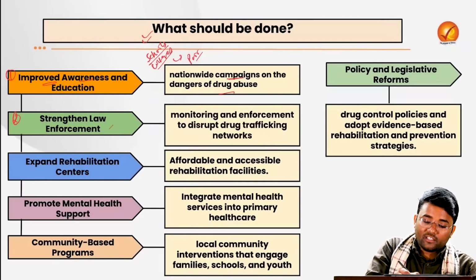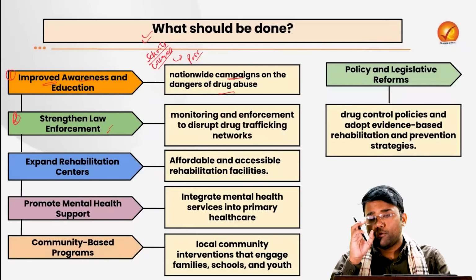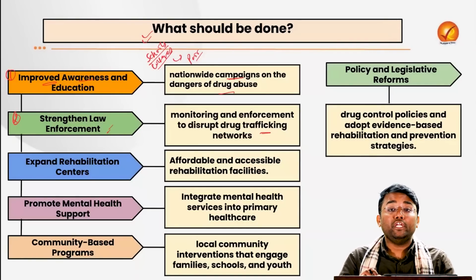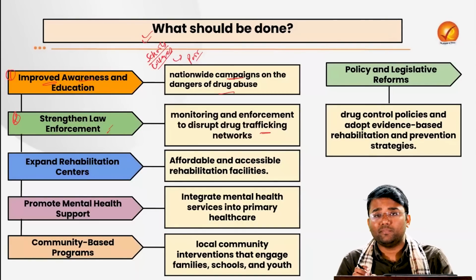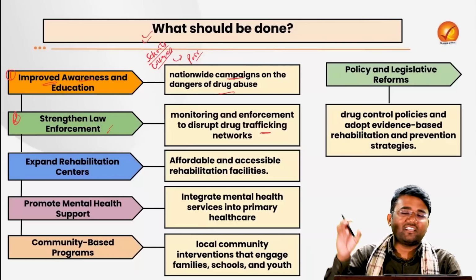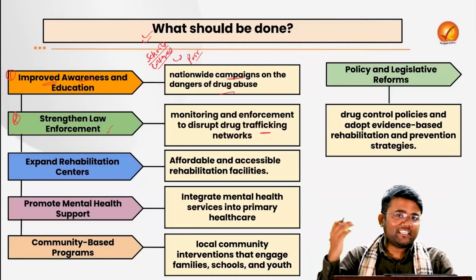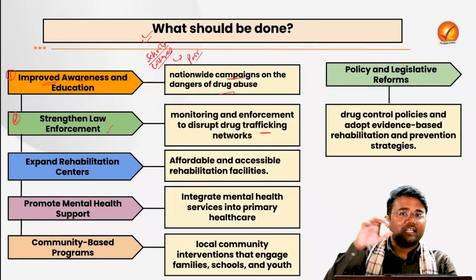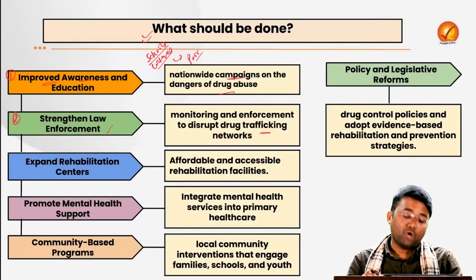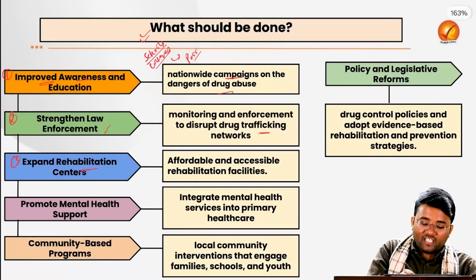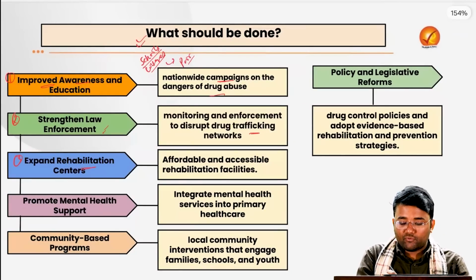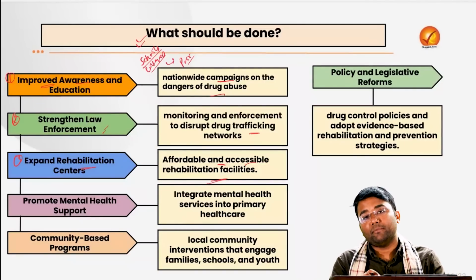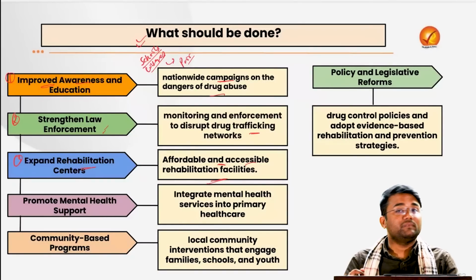Also, we have to strengthen the law enforcement agencies, with proper monitoring and enforcement to disrupt drug trafficking networks. We need to improve border surveillance measures, for example BOLD-QRT, which has been implemented in several parts of our borders. That needs to be ensured in all parts of our borders. And we need to expand the rehabilitation centers, focusing on providing affordable and accessible rehabilitation facilities to people, so that they can come out of this vicious cycle.